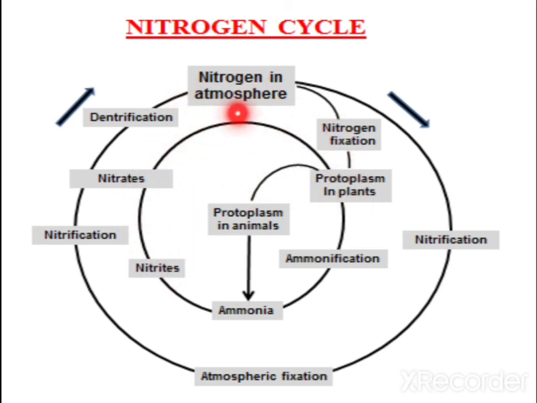Nitrates can be consumed by the plants again also. Here, when you observe the nitrification, I told you atmospheric nitrogen fixation. This is one side of biological nitrogen fixation, and by means of atmospheric nitrogen fixation, when it is fixed in the soil, it can be used by the plants, and later by means of denitrification, by the bacteria, it is released back in the atmosphere.